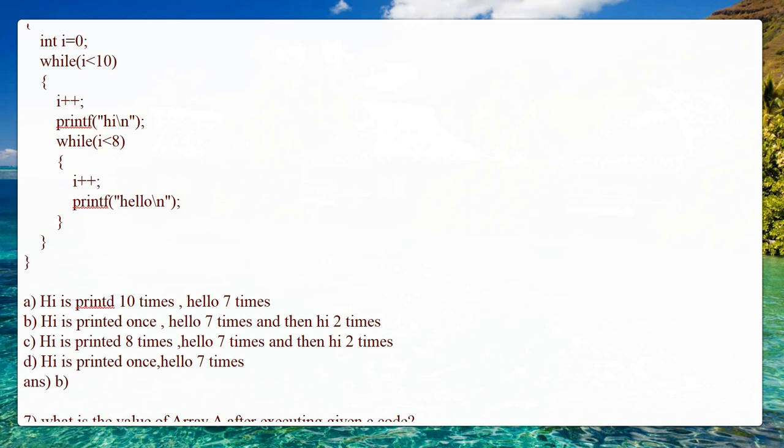Hi is printed once, hello is printed 7 times, and the next thing is that hi will be printed 2 times, because the value of i will be 8, 8 is less than 10, so hi is printed. Next time when i is incremented, i becomes 9, 9 is less than 10, so it prints hi one more time. Then when i becomes 10, it comes out of the loop. Which means hi is printed once initially, then hello is printed 7 times, and then hi is printed 2 times. So option B is the correct answer for the question.